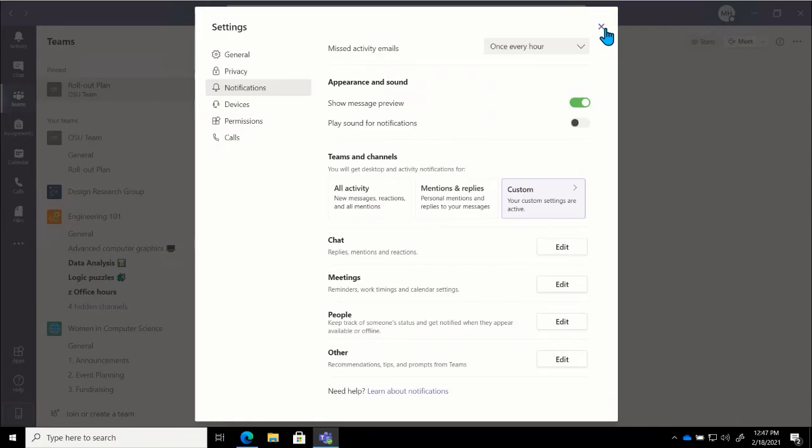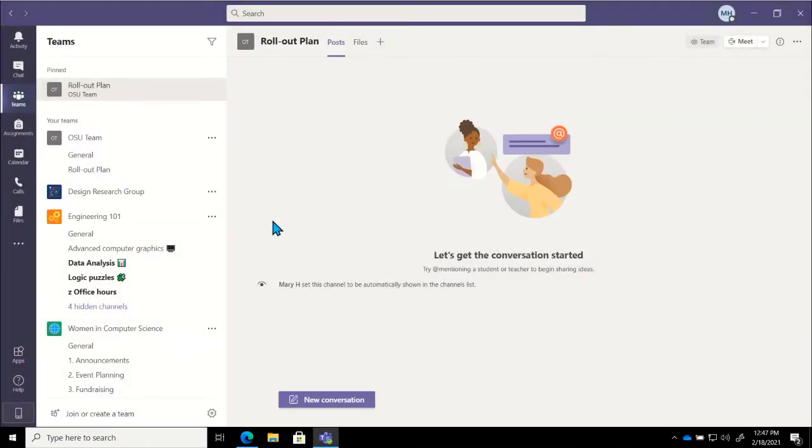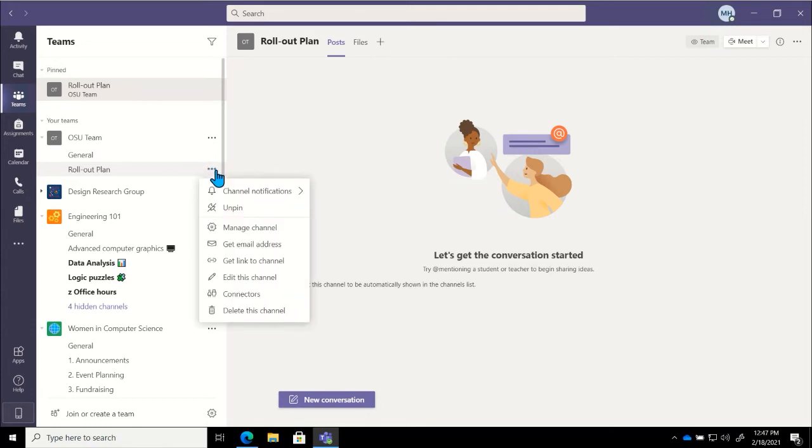But I can also manage settings on a per channel basis. So again, if Rollout Plan is something I am heavily involved in, I want to make sure I'm always up to speed on what's happening there. I'll go into More options right next to Rollout Plan. And the very top option is Channel notifications. So there are going to be three options here. I can choose to get notified about all activity. So any new posts, any replies, anytime I'm tagged or mentioned in this channel, I will get a notification on it.